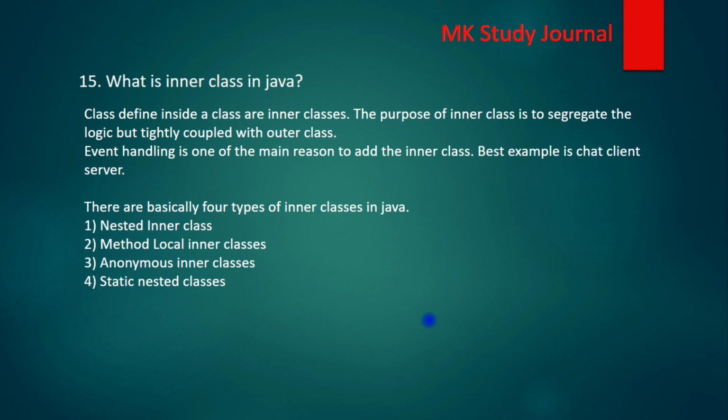So what is an inner class in Java? Inner classes are basically classes defined inside a class, and the purpose of defining an inner class is to segregate logic that is tightly coupled with the outer class. Inner classes are widely used in event handling or chat servers. So these are the examples. There are basically four types of inner class. One is the nested inner class, second is the method local inner class, third is the anonymous inner class, and fourth is the static nested class. So these are the types of inner class. Moving to the next question.